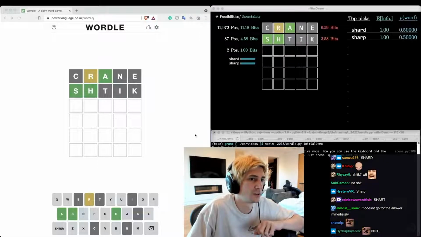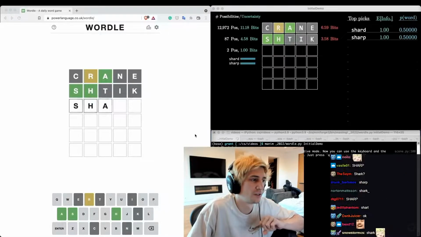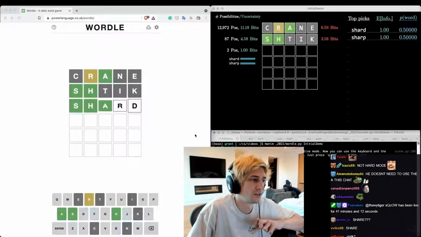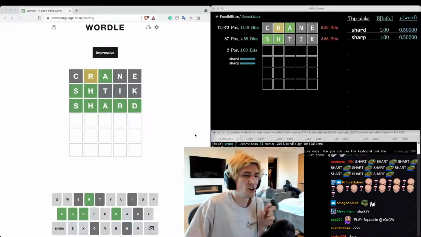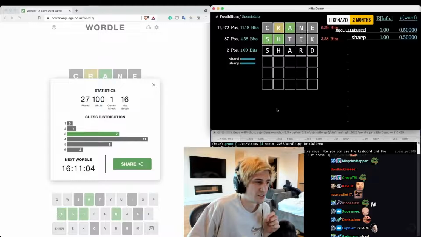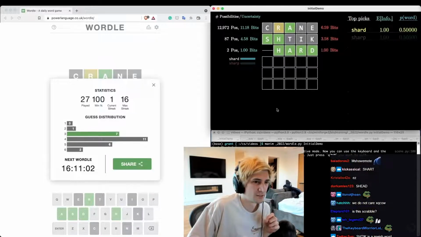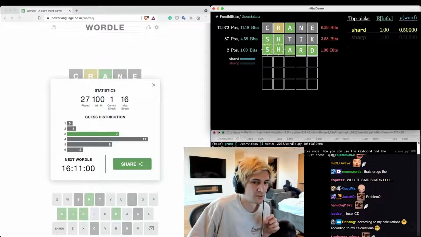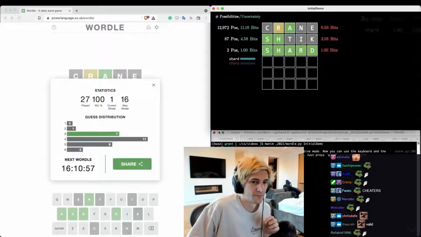It's kind of a toss-up between them at this point, so I guess probably just because it's alphabetical, it goes with shard. Which, hooray, is the actual answer, so we got it in 3. If you're wondering if that's any good, the way I heard one person phrase it is that with Wordle, 4 is par and 3 is birdie. Which I think is a pretty apt analogy.